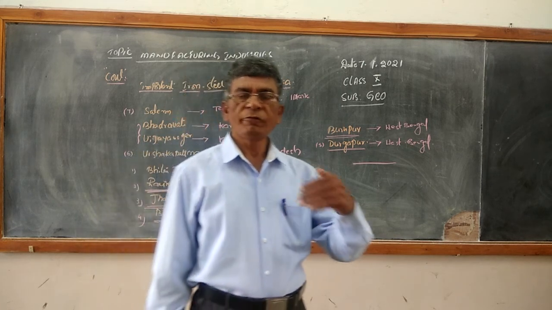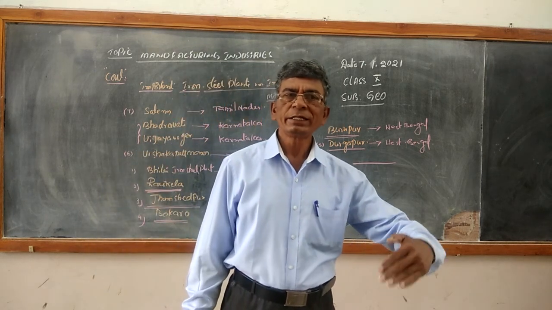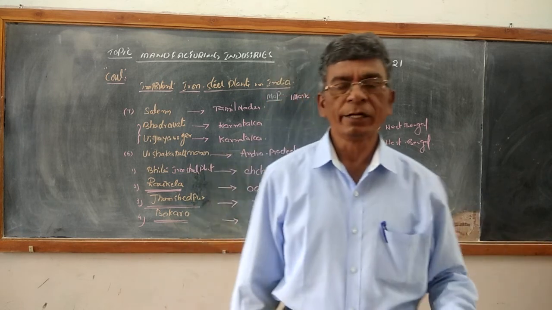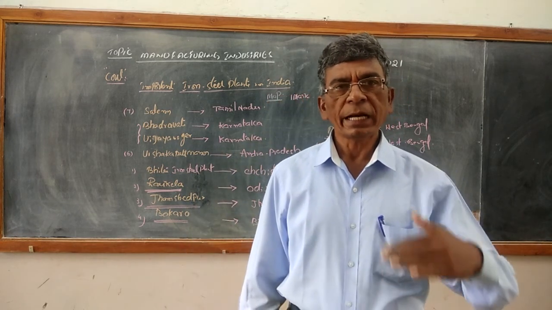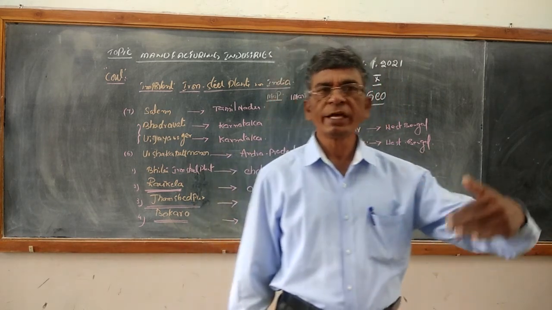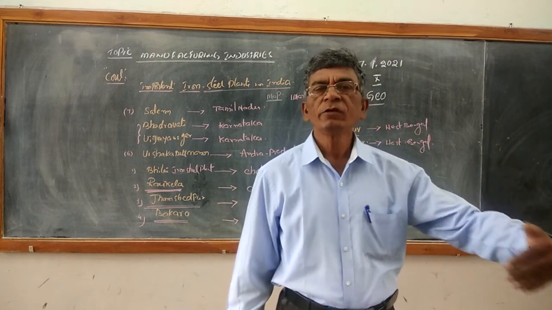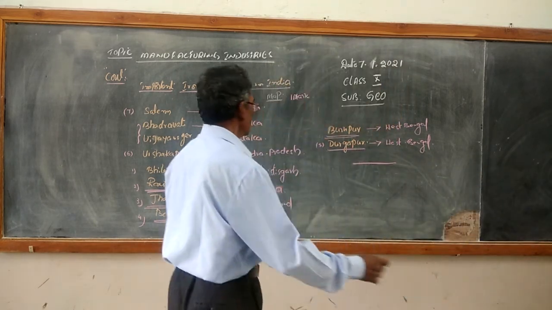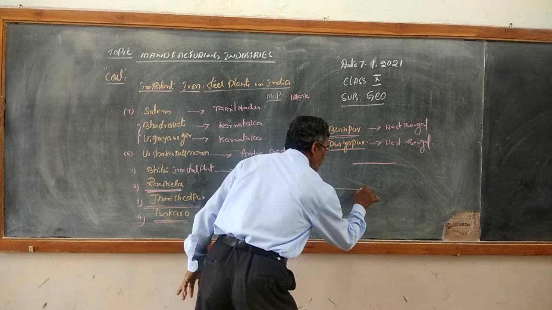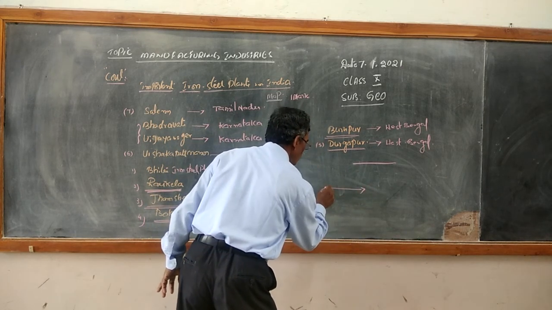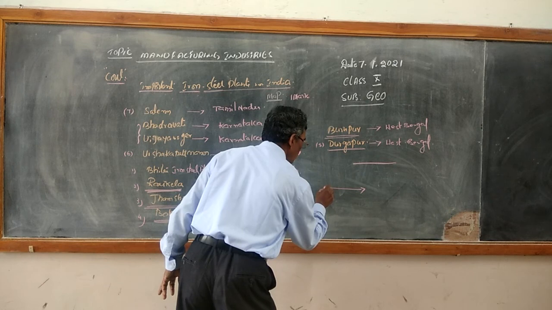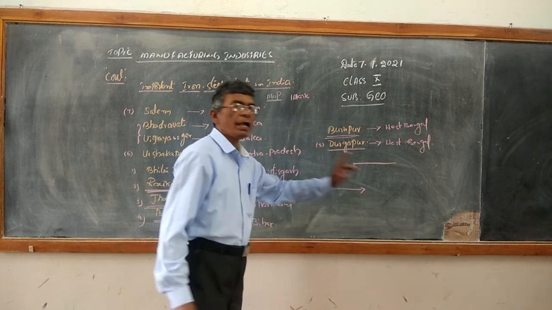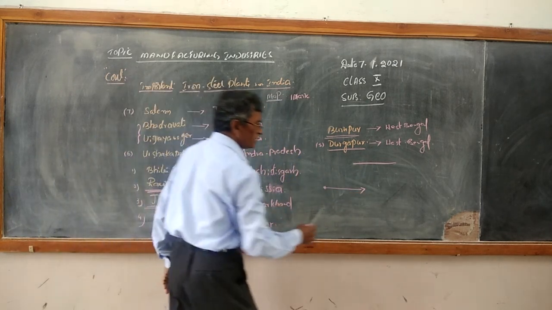Same arrow mark, if it is in Tamil Nadu, it is the Salem iron steel plant. Same arrow mark, if it is in Karnataka, it is the Vijayanagar iron steel plant. So the arrow mark must be like this. From the examination point of view, you will not write all this; you show the arrow mark and here you should write Salem.